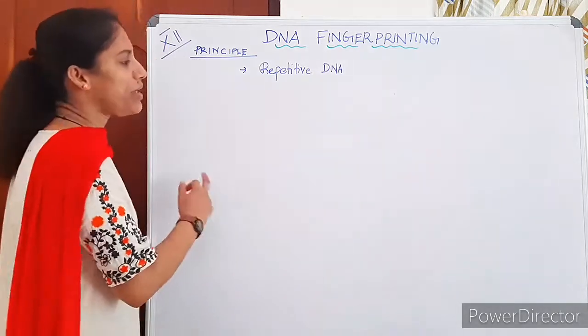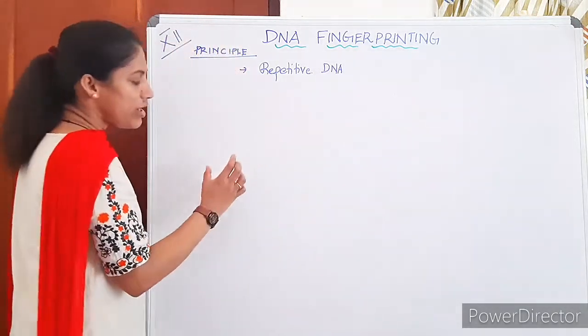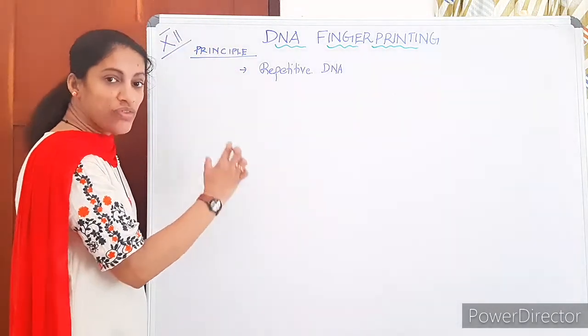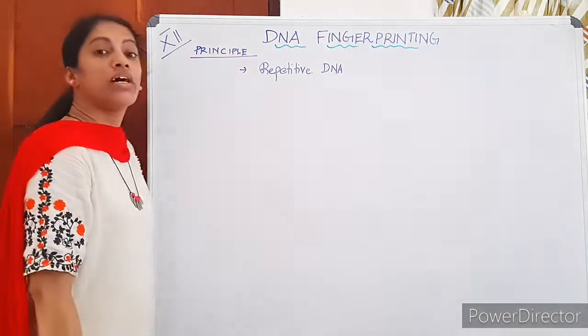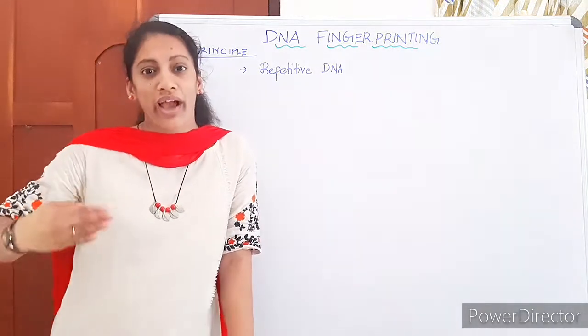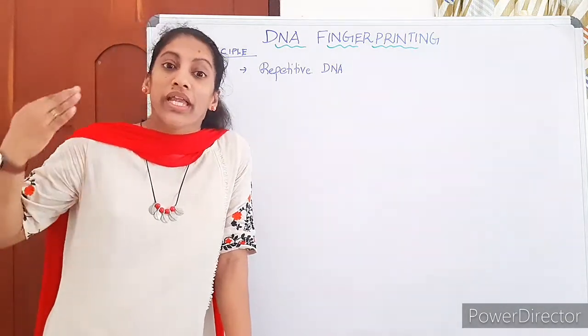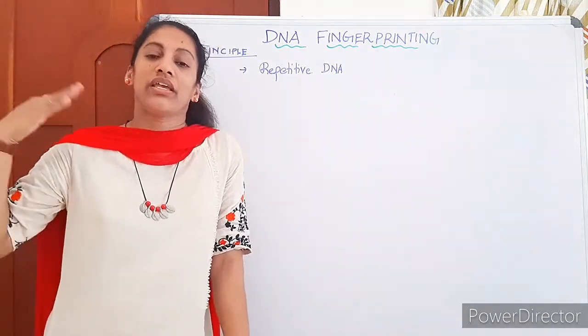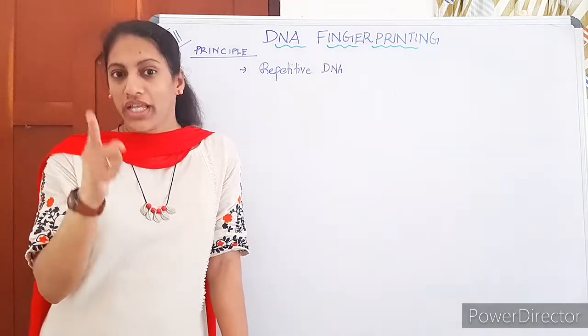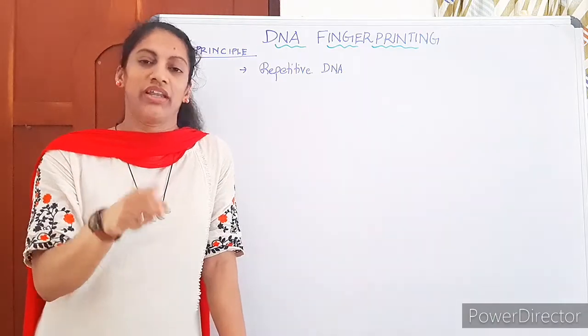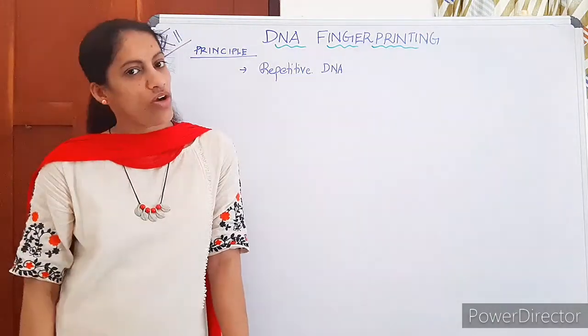That means in our long DNA, one stretch of DNA, if it repeats many times, hundreds of thousands of times, that is known as repetitive DNA. We have many such repetitive DNAs in our DNA. So a major part of our DNA is repetitive DNA. You have already studied.